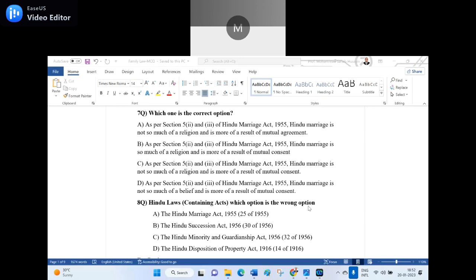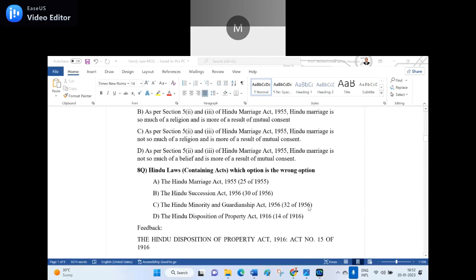The Hindu Disposition of Property is not a Hindu marriage act, sir. It is Hindu law, not marriage. I said Hindu law containing acts, within parentheses. My point is not that contention.